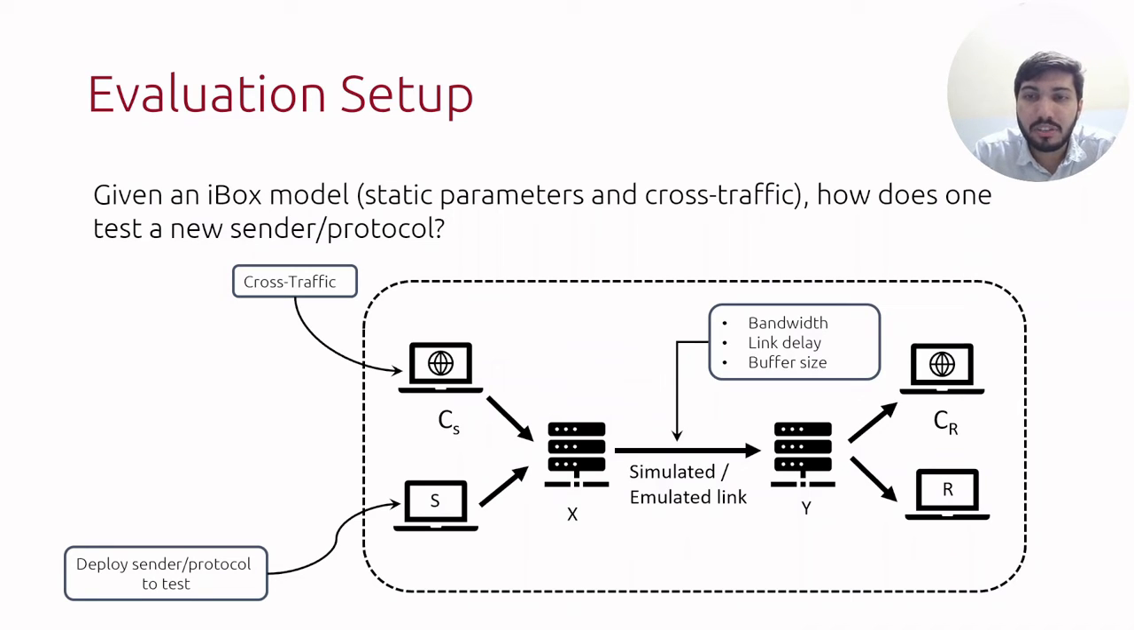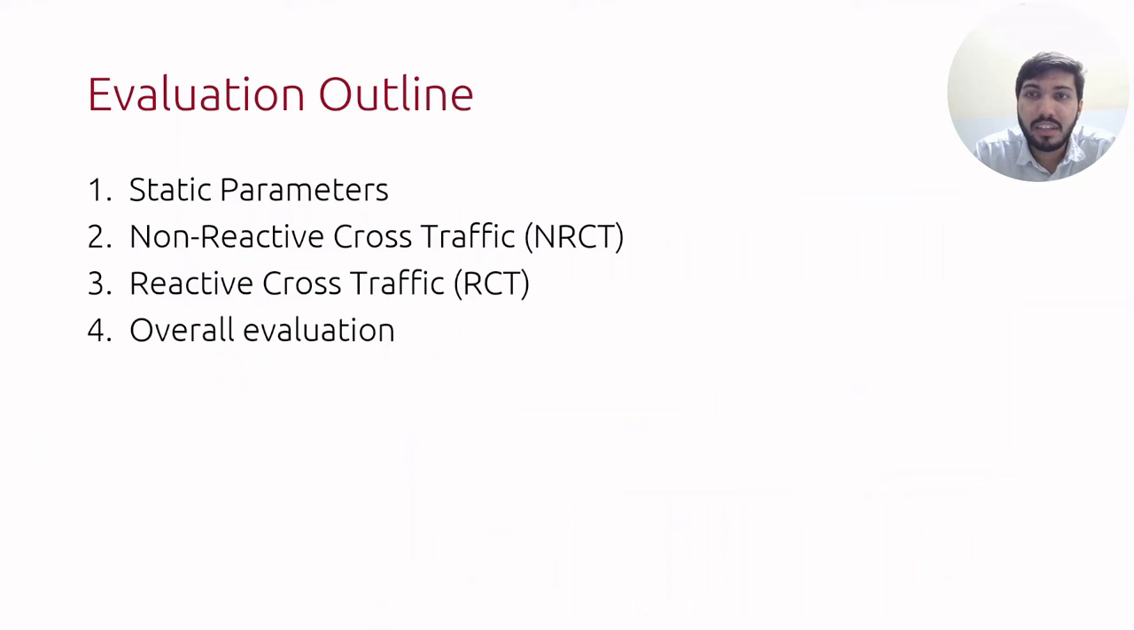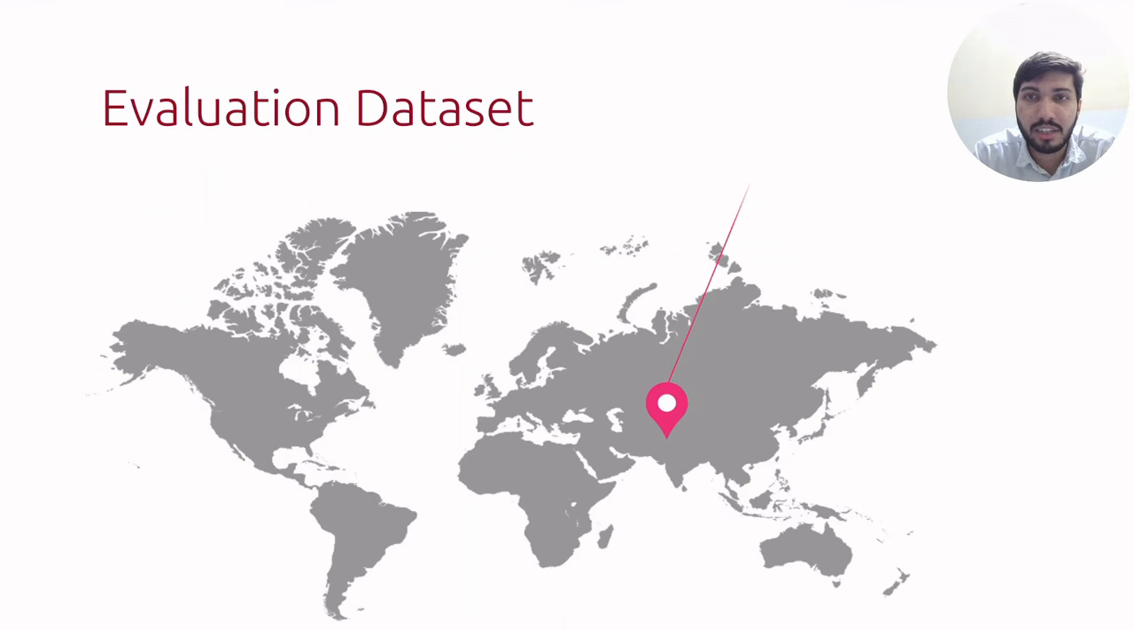We implement this topology using a popular simulation or emulation platform like NS2, NS3, or NetM. In our paper, we evaluate the accuracy of static parameters, the NRCT and the RCT models. Putting static parameters and cross-traffic model together, we present an overall evaluation of how well iBox is able to predict the performance of network protocols on real-world network paths. In this talk, my focus will be on NRCT and overall evaluation.